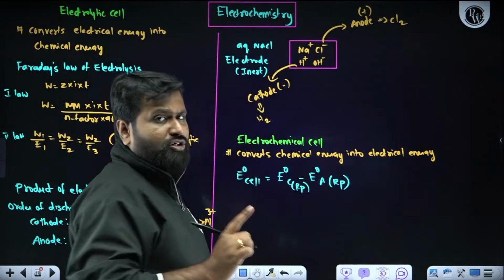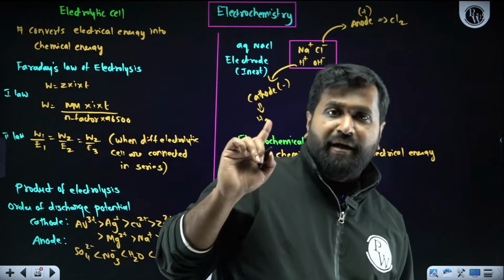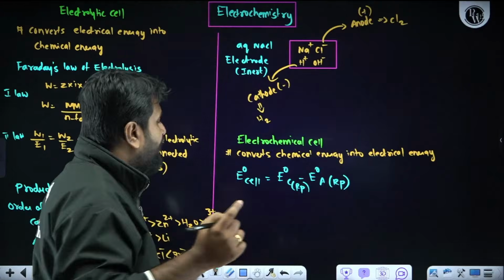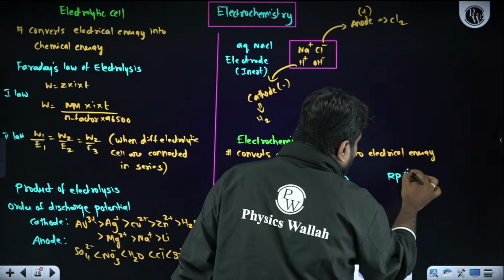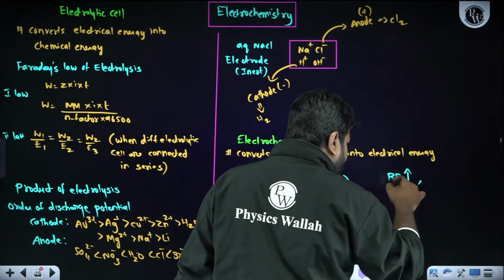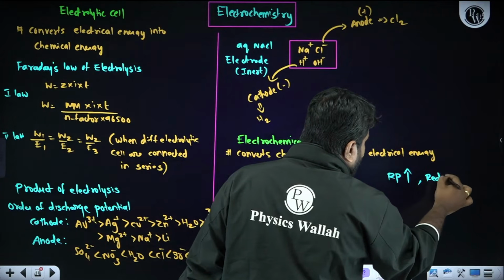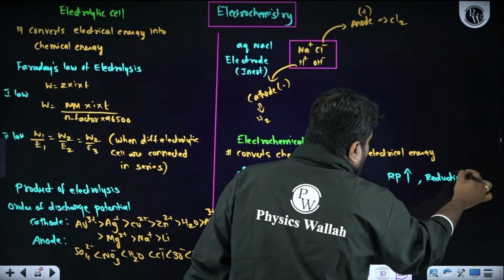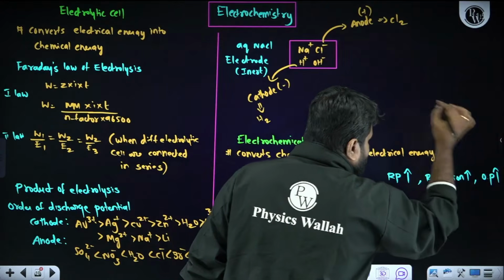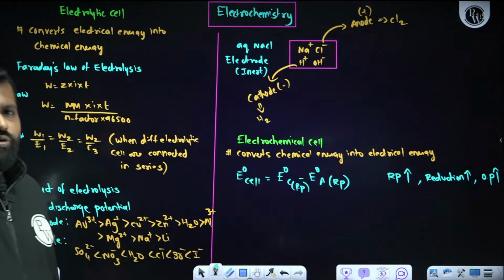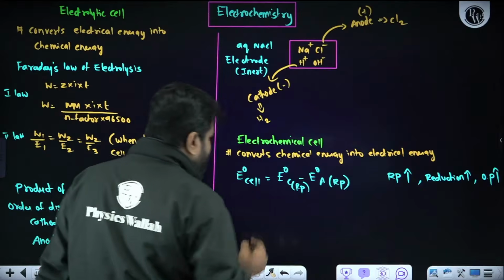Even in the part 1 class of the marathon, the 10 hours marathon live session in the same channel, I told one thing to remember easily. If the reduction potential value is more, the particular element has the greater tendency to undergo reduction, so it will act as an oxidizing agent, or else oxidizing power increases. So how to convert reduction potential to oxidation potential?